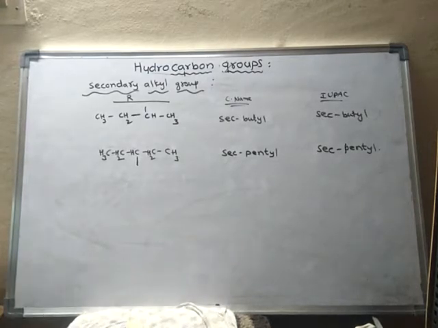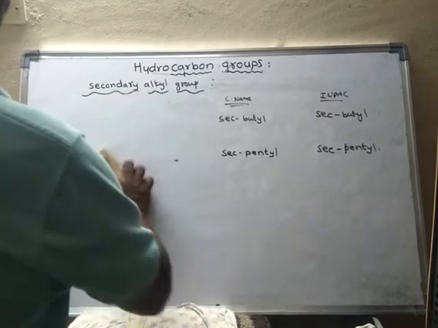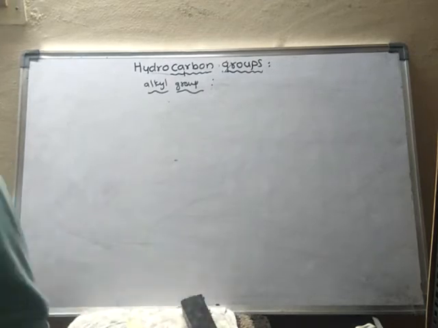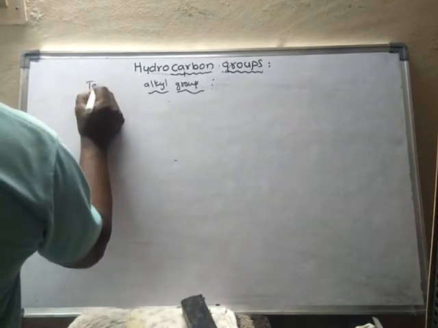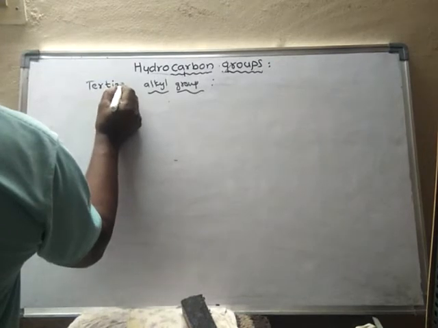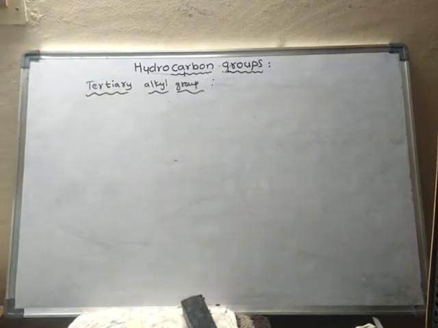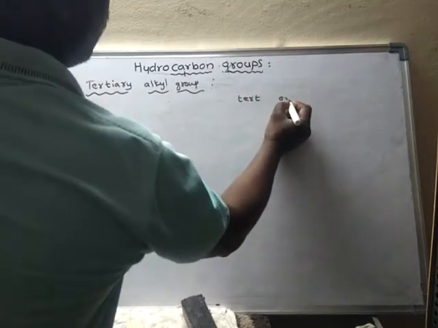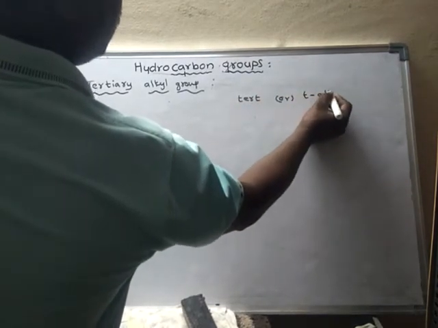Now let us learn about the tertiary alkyl group. It is denoted by T alkyl group or tert, simply we will write tert or T alkyl.